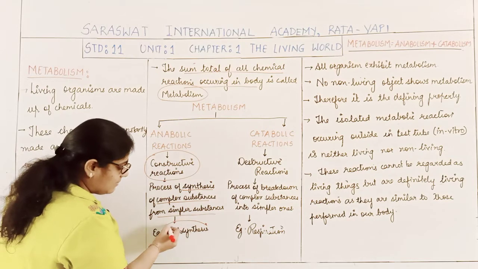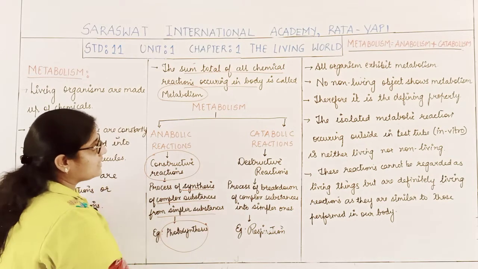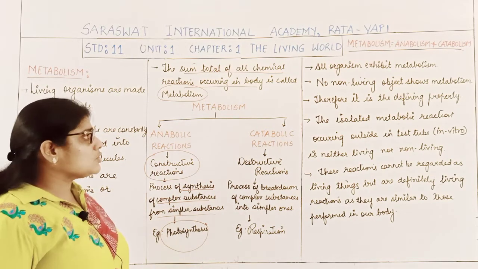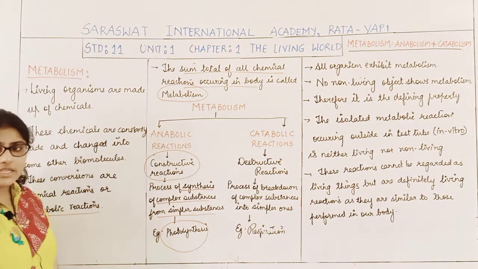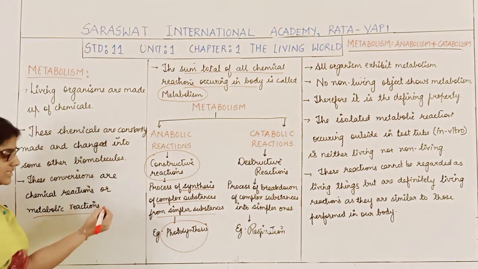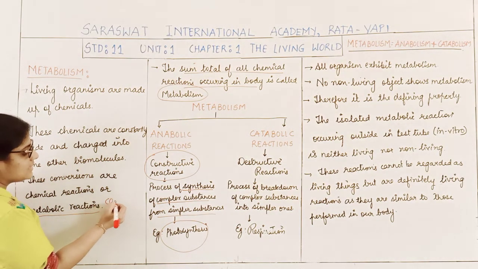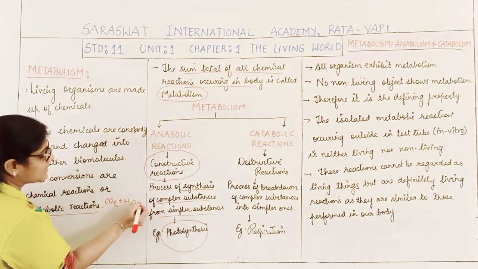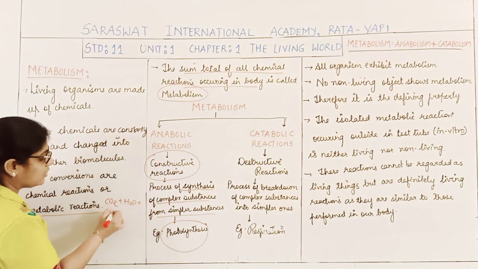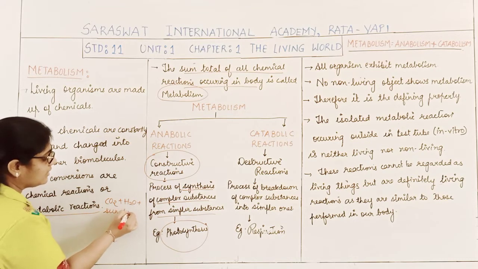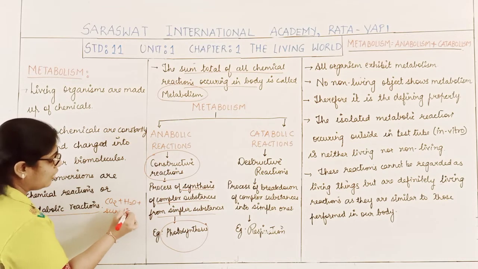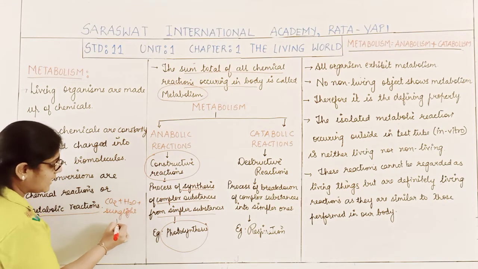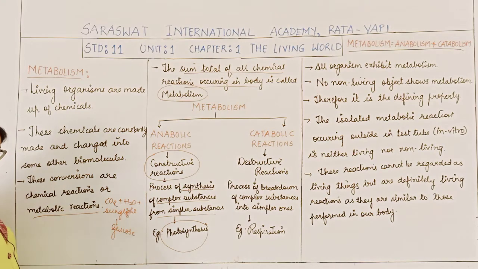Say for example, we consider photosynthesis. Now students, what happens during the process of photosynthesis? During photosynthesis, carbon dioxide and water, in the presence of sunlight, combine and form glucose.